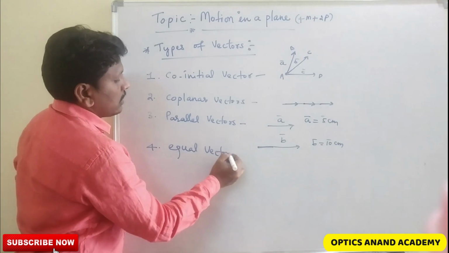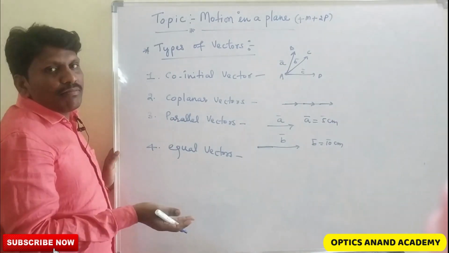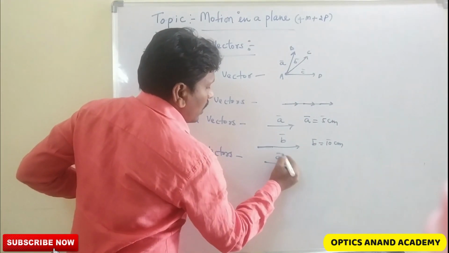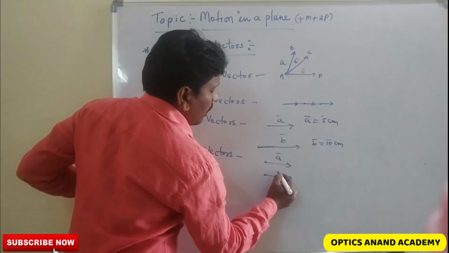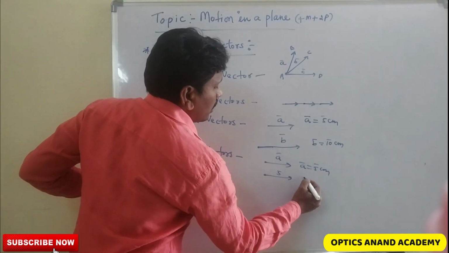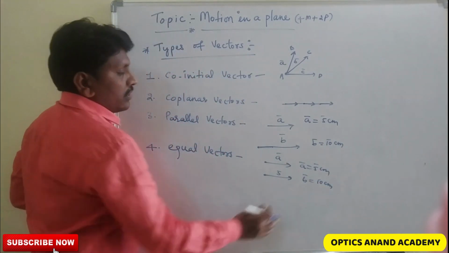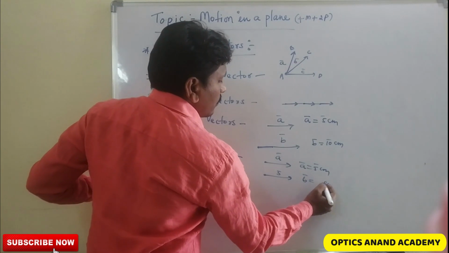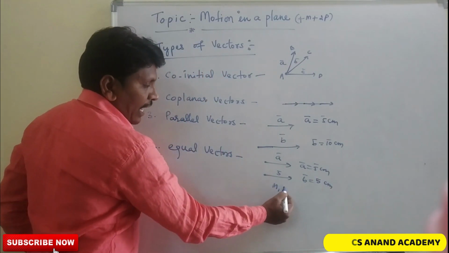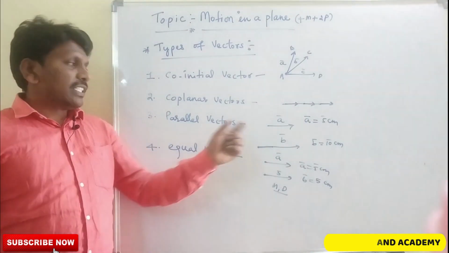Equal vectors are nothing but what? Equal vectors: the direction and magnitude must be the same. That is, A bar must be 5 centimeter and B bar must be 5 centimeter. The direction and magnitude must be the same.